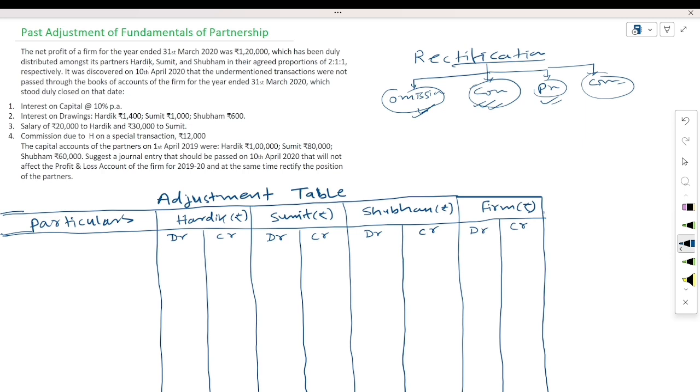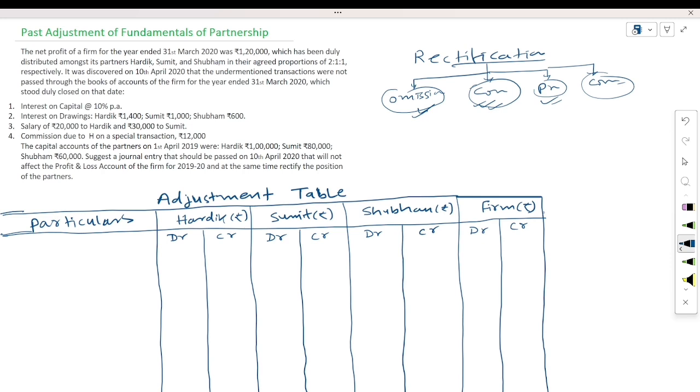Okay, see here, with the help of one problem we will understand how to rectify these errors. First of all, we have to understand the adjustment table, because for rectifying these errors, we have to pass a single journal entry. With the help of the journal entry, we will be able to rectify these errors. But before making the journal entry, we have to prepare an adjustment table. This is the format of the adjustment table.